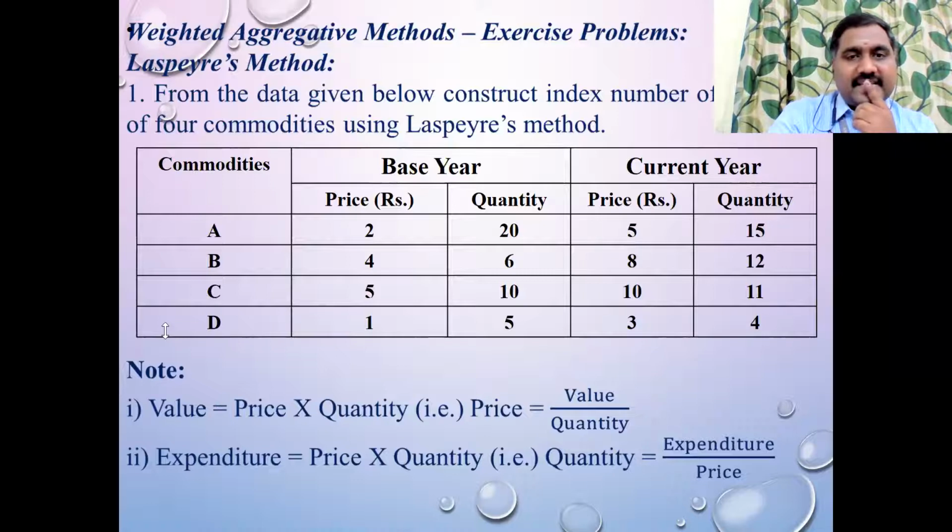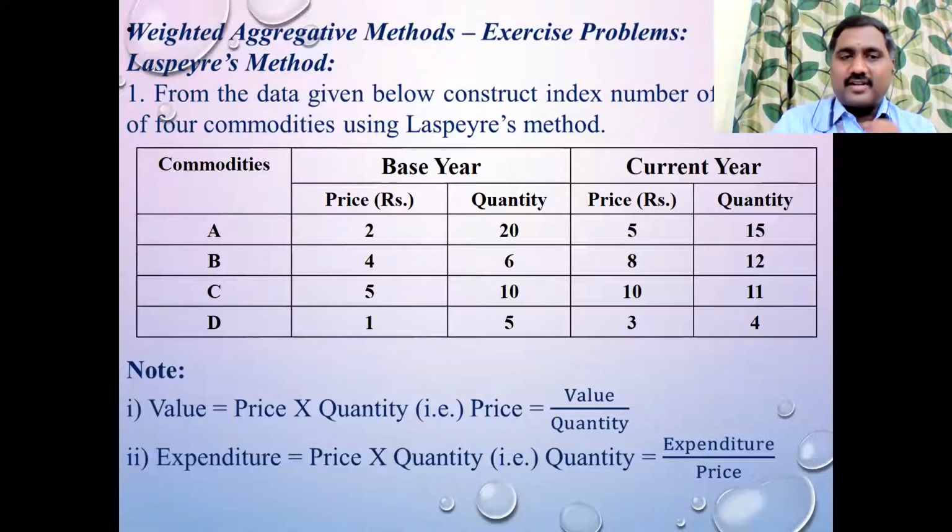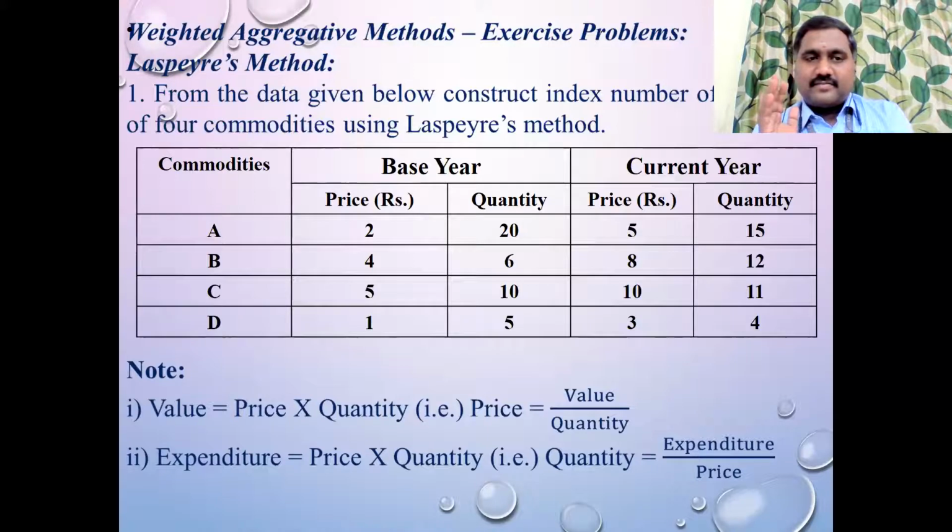Yes, the base year is 0. P0 means what? P0 is for what? Price or current is P1, Q1. P0 is for what? I'm asking what is P0? Very good. P0 is the price for which year?